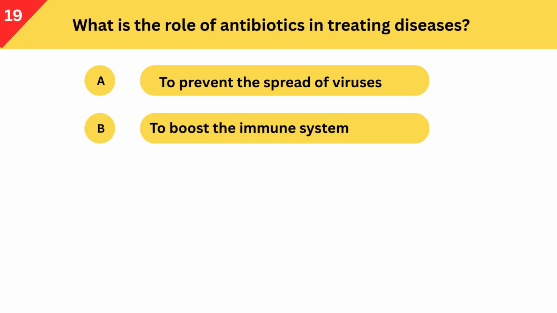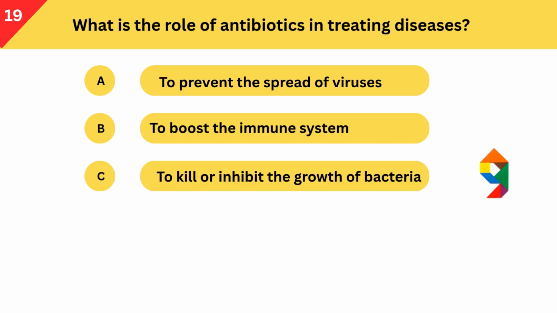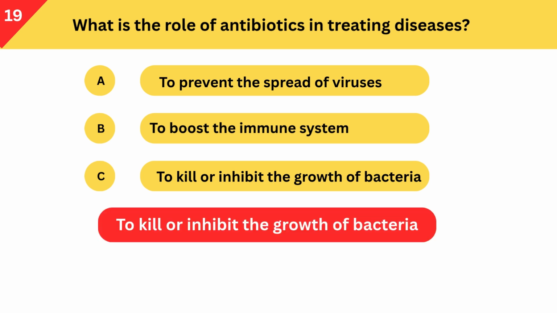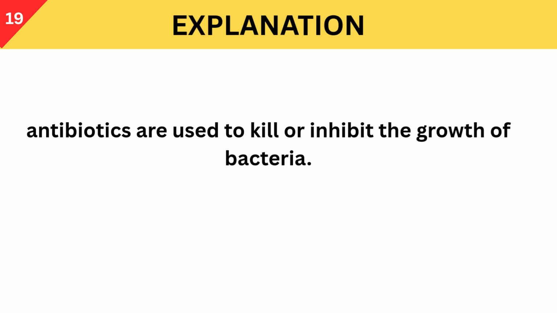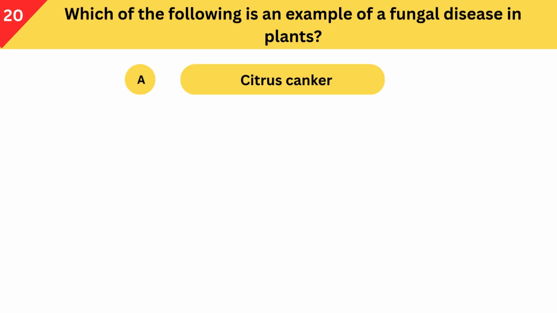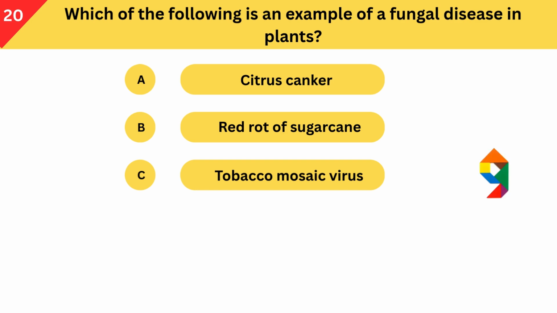What is the role of antibiotics in treating diseases? A. To prevent the spread of viruses. B. To boost the immune system. C. To kill or inhibit the growth of bacteria. Correct answer is to kill or inhibit the growth of bacteria. Antibiotics are used to kill or inhibit the growth of bacteria. Which of the following is an example of a fungal disease in plants? A. Citrus canker. B. Red rot of sugarcane. C. Tobacco mosaic virus.